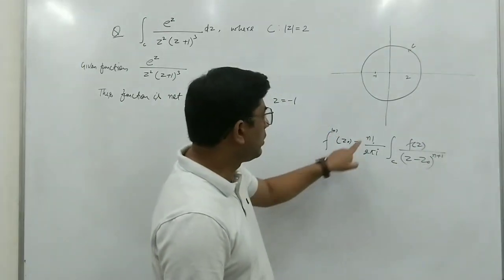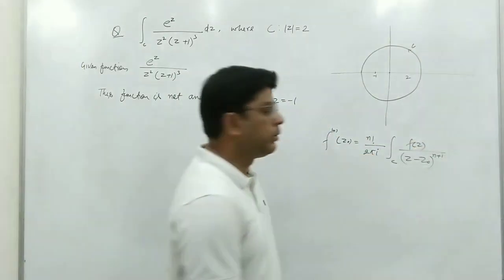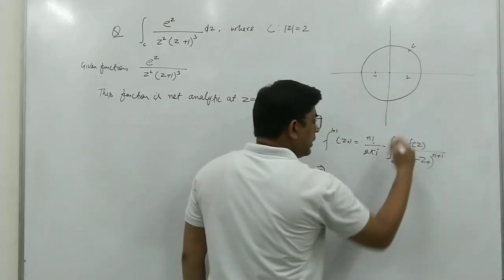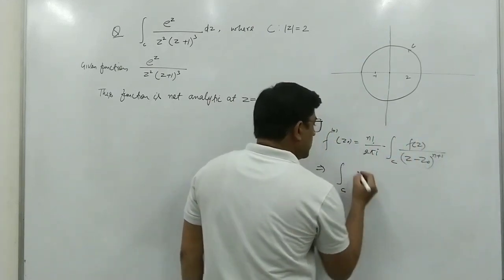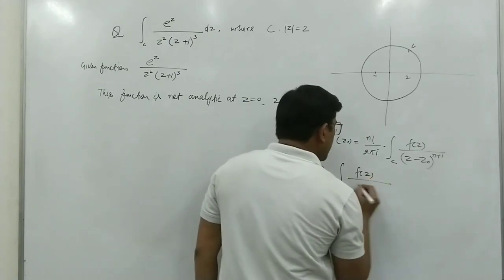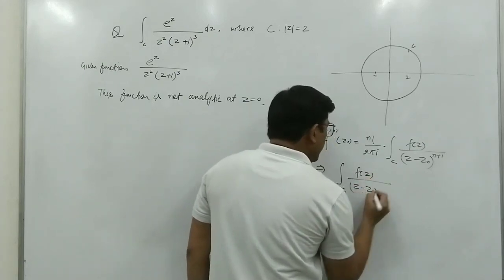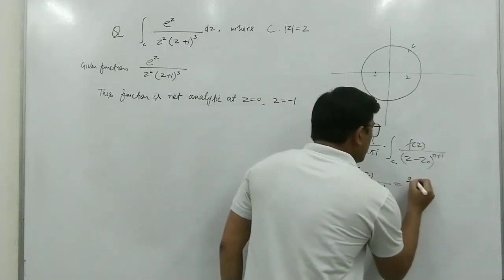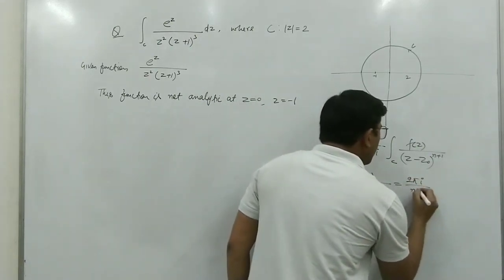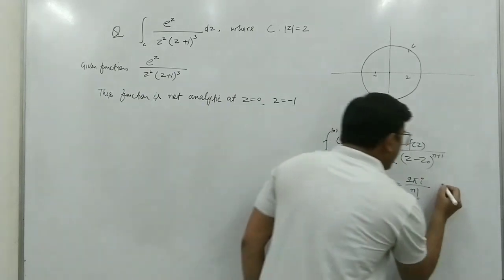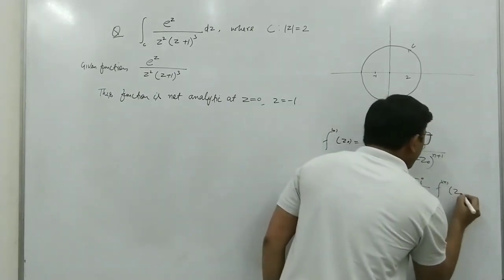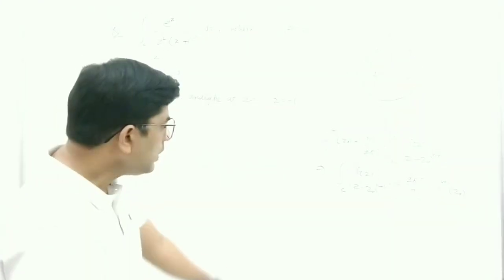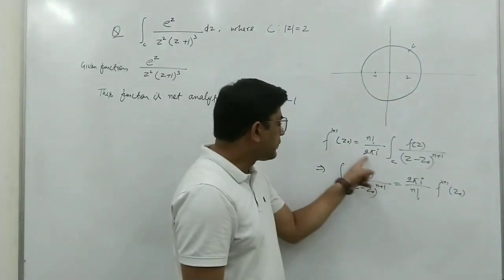So the integral of f(z) upon (z minus z naught) to the power n plus 1, dz, is equal to 2 pi i upon n factorial times the nth derivative of the function at z naught.